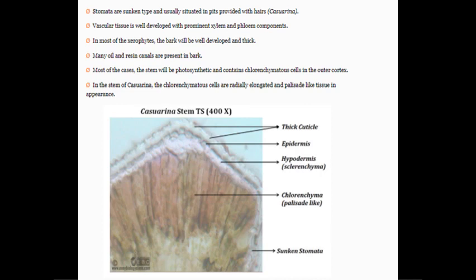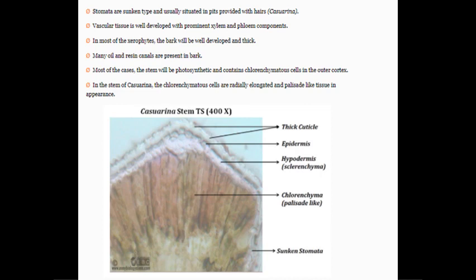conducting. In most of the xerophytes, the bark will be well developed and thick. Many oil and resin canals are present in the bark. In most cases, the stem will be photosynthetic and contains chlorenchymatous cells in the outer cortex. In the stem of Casuarina, the chlorenchymatous cells are radially elongated and palisade-like tissue in appearance.